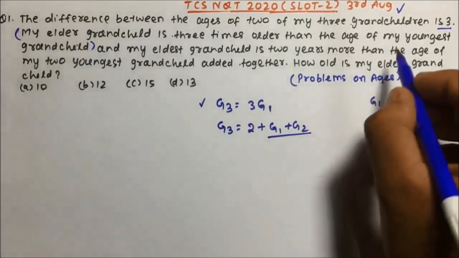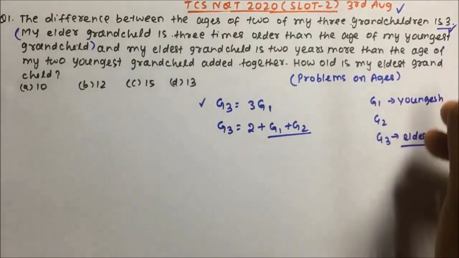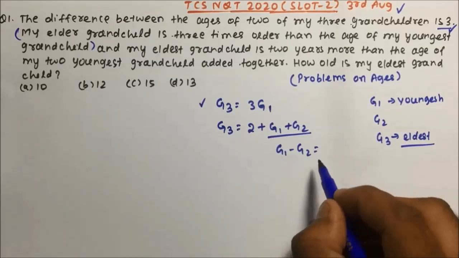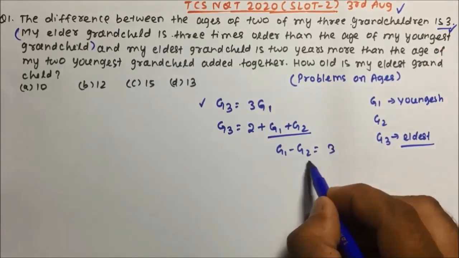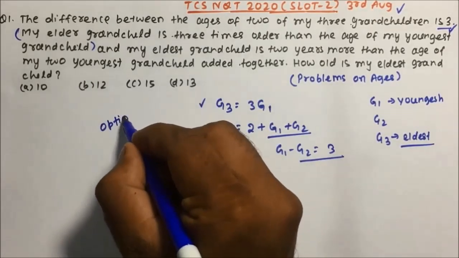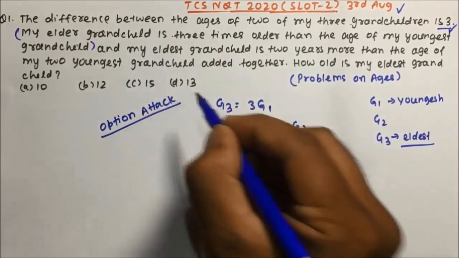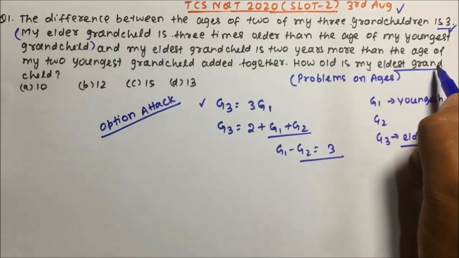Okay, now they are telling the difference between the ages of 2 of them is 3. So maybe G1 and G2, or G2 and G1. So any 2 of them, the age difference is 3 years. Now what I am going to do, I am going to use the option attack. So you can see here they are asking how old is my eldest grandchild.